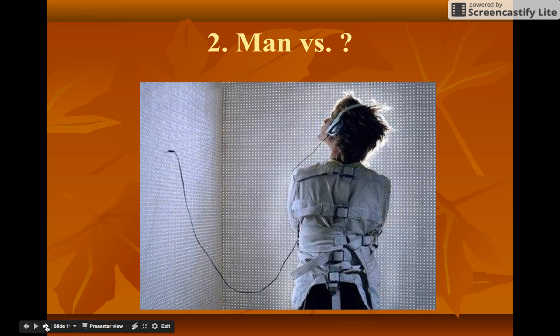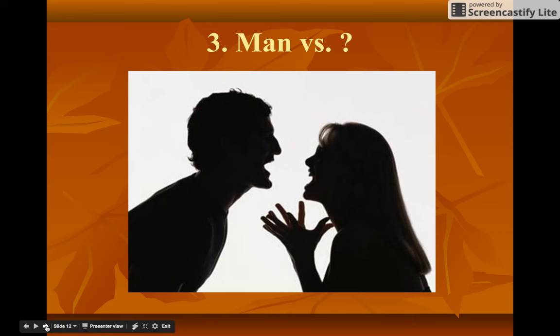All right, we have a guy with some headphones. He has a straight jacket on. It looks like he's in a pretty small room. What do you think this one is? Man versus... This one is man versus self. He's fighting with his emotions on the inside. As you can see, there's not another character for him to have a conflict with.